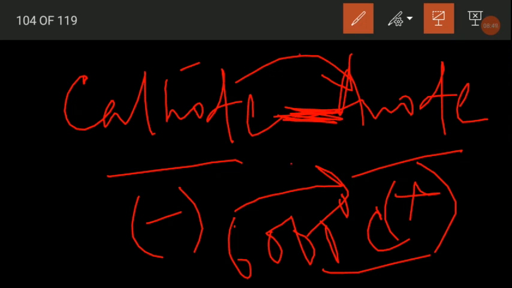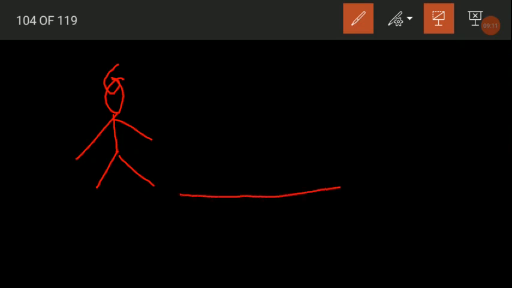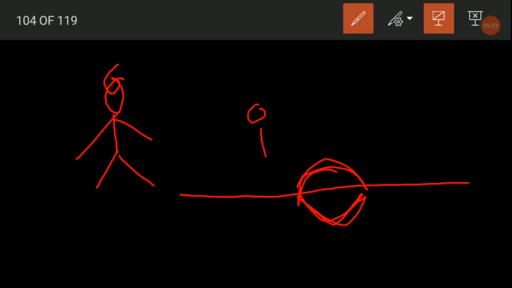So here we make use of an analogy of a person walking on a road. Suddenly when a deep trench comes in his way, the person would try to jump across it. Say here is a person walking through the road. Suddenly he finds a crater or trench. So what will he do? He will just simply make a jump.